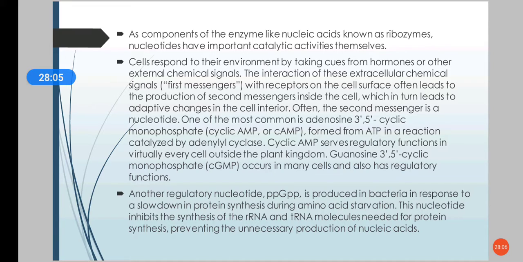Most common is cAMP, that is cyclic AMP. It is formed from ATP in a reaction catalyzed by adenylyl cyclase. This cAMP serves regulatory functions in every cell outside the plant kingdom. And the other one is guanosine 3',5'-cyclic monophosphate, cGMP. They also occur in many cells and also have many regulatory functions.